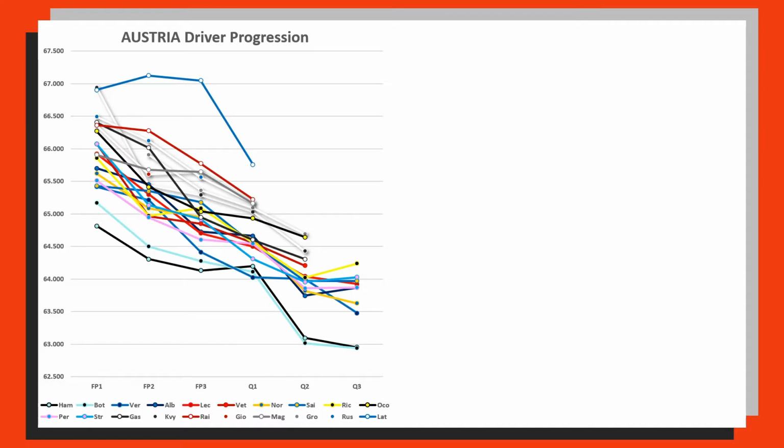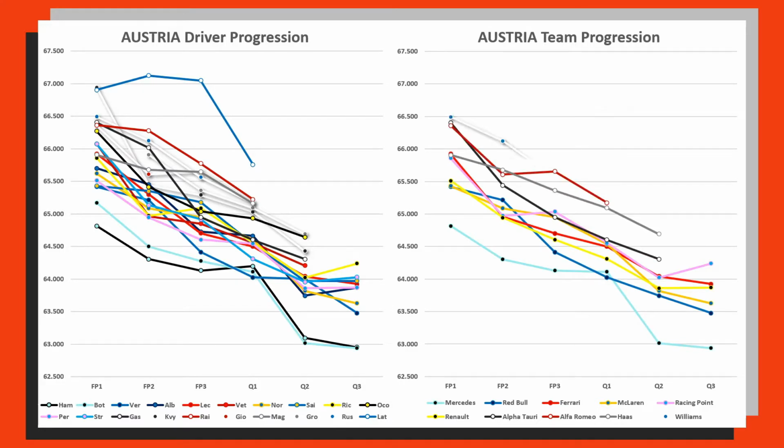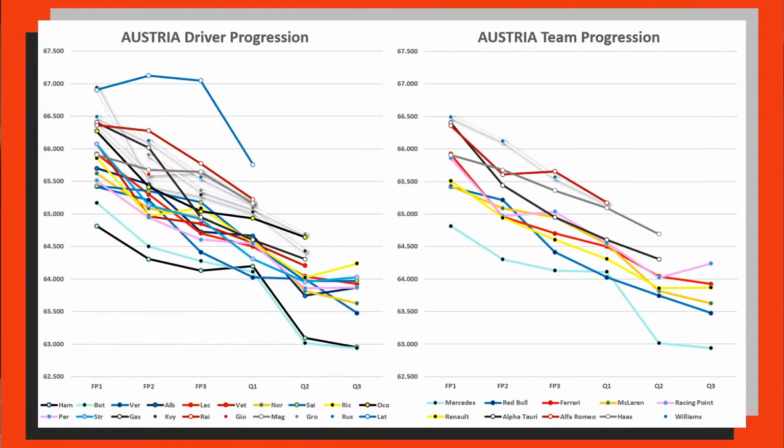From this I can take the team's fastest lap time regardless of which driver set it, and I can create a graph that looks like this, slightly more detailed as there are only 10 lines compared to 20. At this moment in time, I'm not 100% sure where to take this just yet, but looking at the right-hand side graph, I have been able to work out each team's progression from session to session, and it looks something like this.